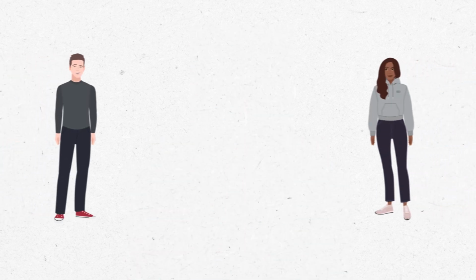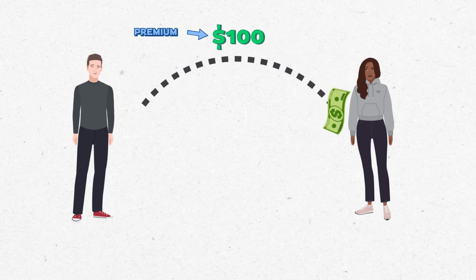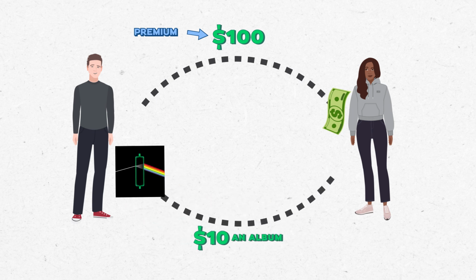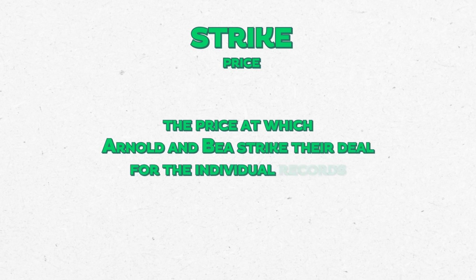In the call option example, the premium is the $100 fee that secures Arnold's right to buy the albums in B's collection for $10 each. The $10 is the strike price, or more literally, it's the price at which Arnold and B strike their deal for the individual records in her collection.